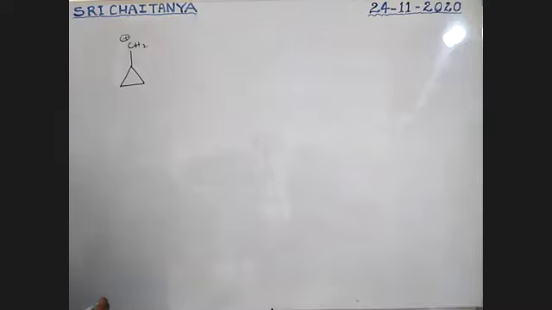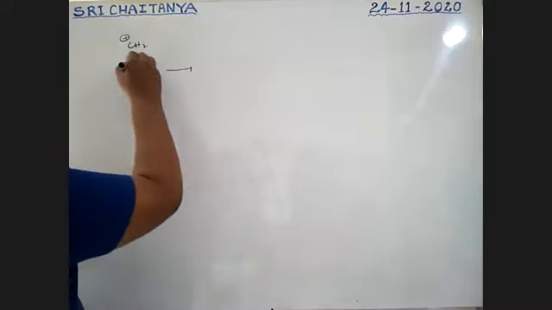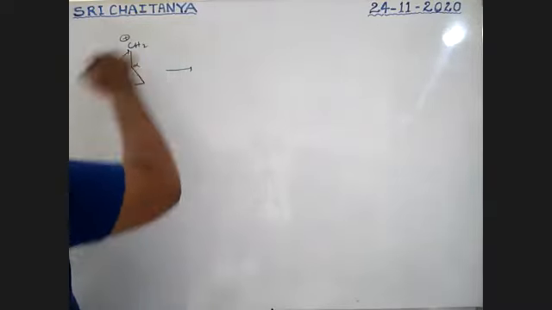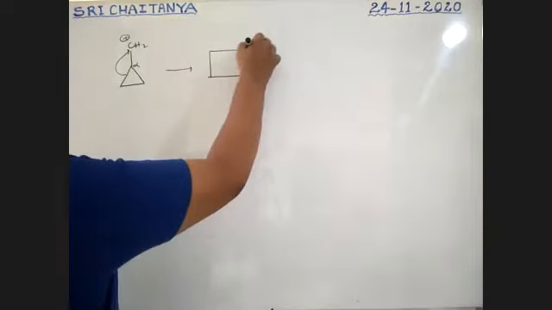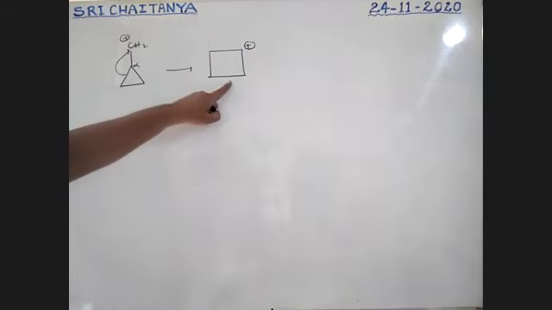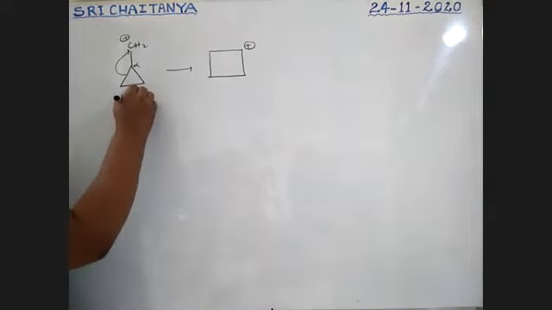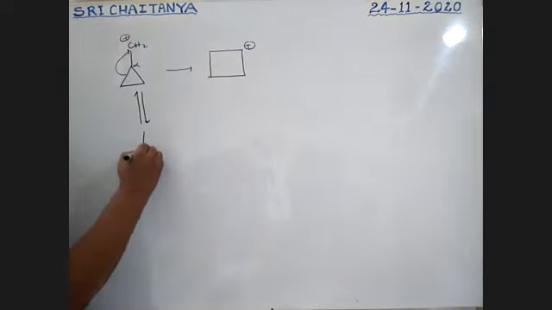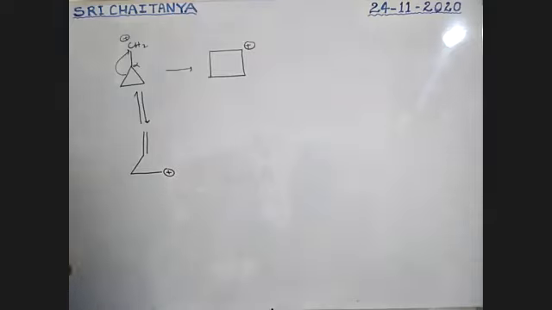Now ring expansion happens. This is the alpha position, so this bond is migrated there, and it becomes a 4-member ring, or it is involved in resonance structures, boys. Yesterday we covered this. So this is converted into a resonance structure, and this becomes positively charged.